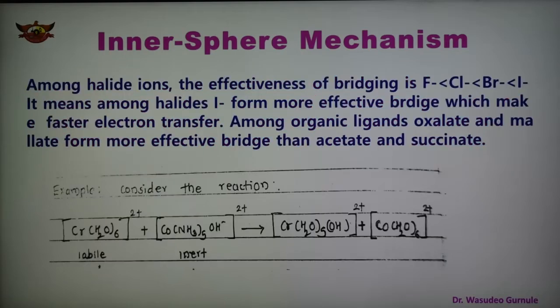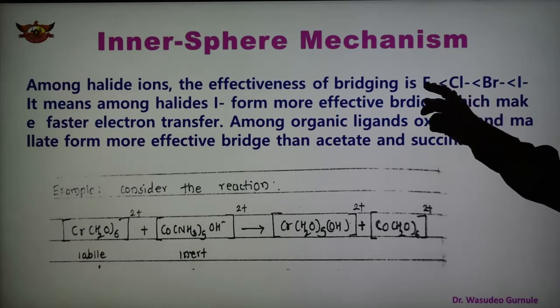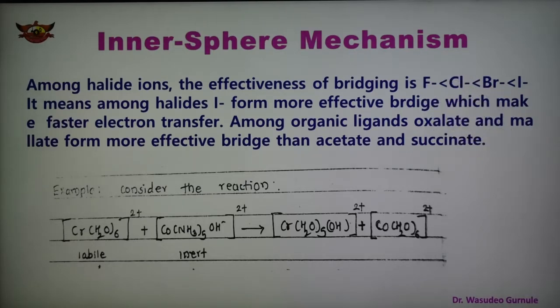among the halide ions, the effectiveness of the bridging ligand is shown: F minus is less than Cl minus, then Br minus and I minus.